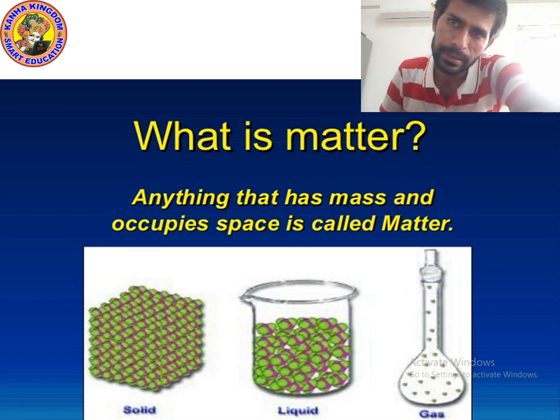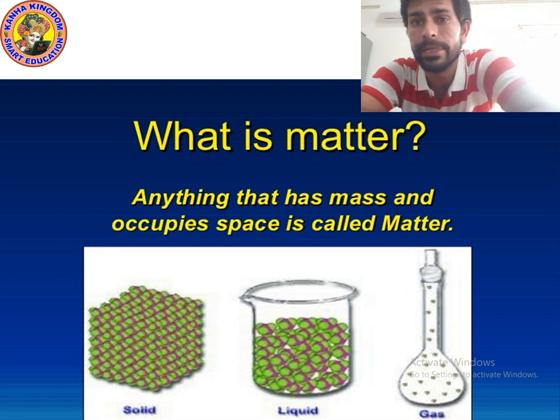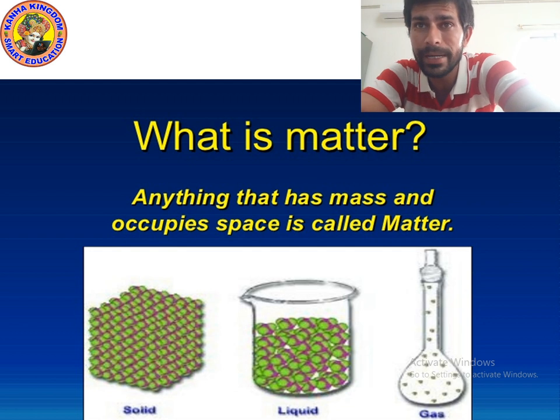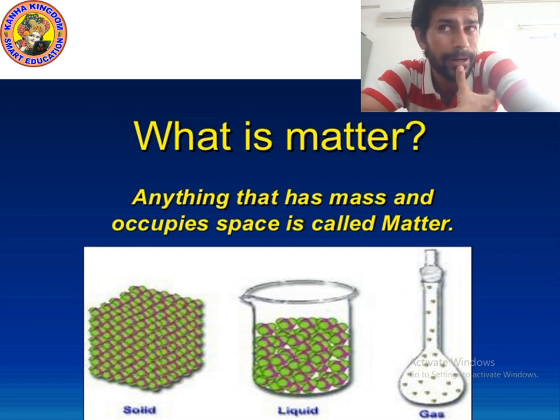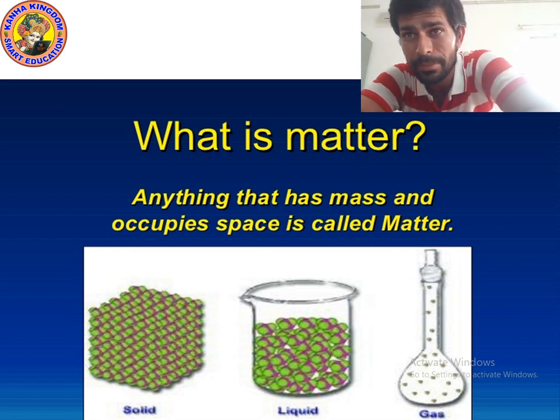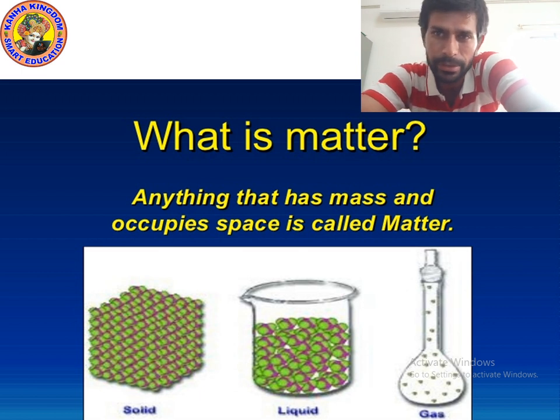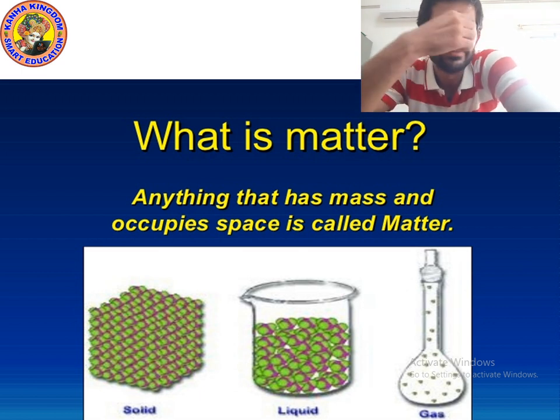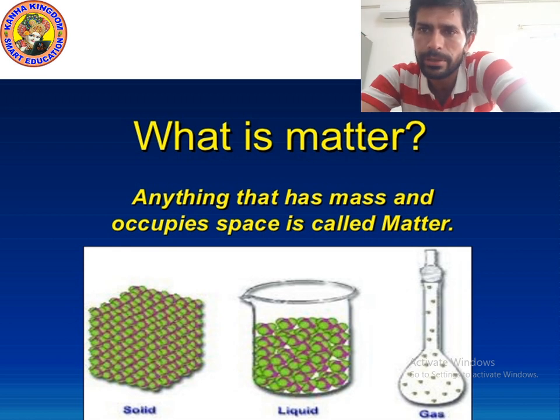So we can say that matter is made up of particles. All the particles of solid are very near to each other. All the particles of liquid are a little bit far away from each other, not just like solid. And the particles of gases are apart from each other, very far away from each other. Okay, now let's move on to the next point.